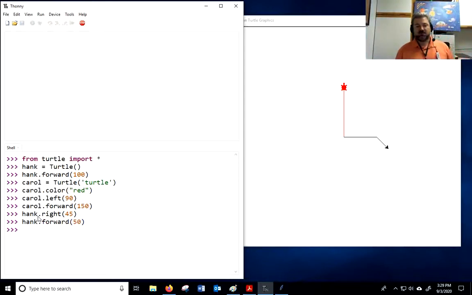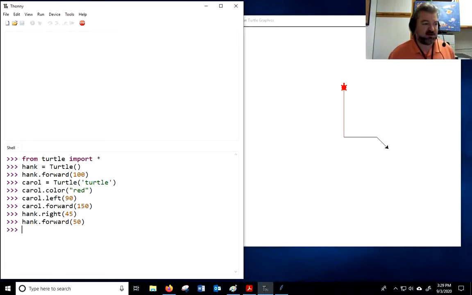So already I think you can see the benefit. Up to this point, you haven't been able to control more than one turtle at a time. Now, I still have to execute one turtle line of code at a time, but we're going to learn there's all sorts of cool things you can do. You can tell the screen when to flip, so I could draw in the background, and then in between each frame, I can move one turtle one place, one turtle another. So it gives us a lot of different things that we can do.